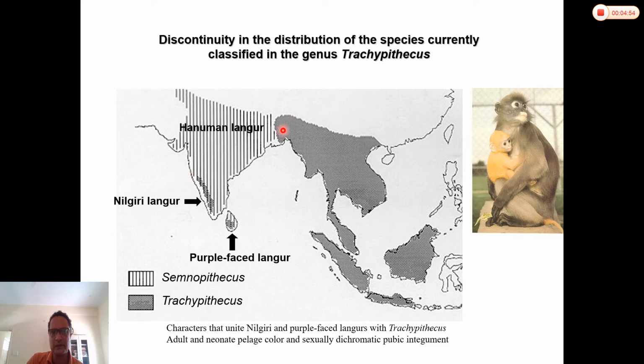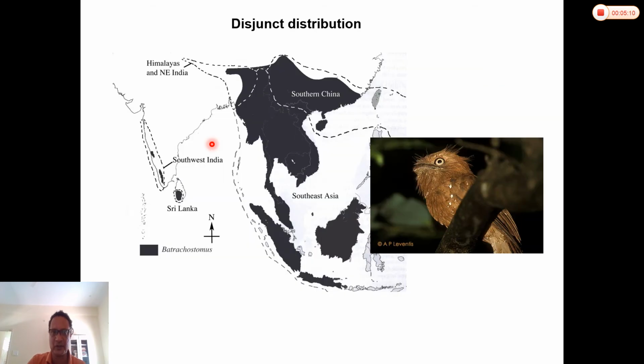So there's disjunction in the distribution in the species classified in Trachypithecus. So Nilgiri langur and purple-faced langur are classified in Trachypithecus, whereas Hanuman langur in Semnopithecus. So how do we explain this disjunction? So this kind of disjunction between elements from Southeast Asia and Western Ghats and the wet zone of Sri Lanka has been noted by many authors, and you see it in a number of groups.